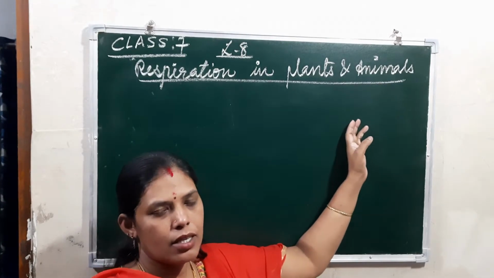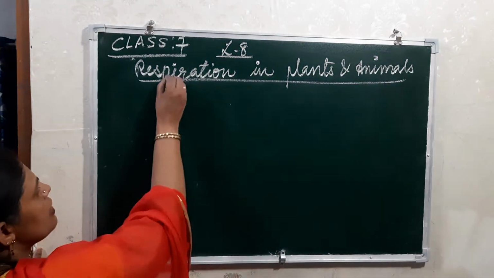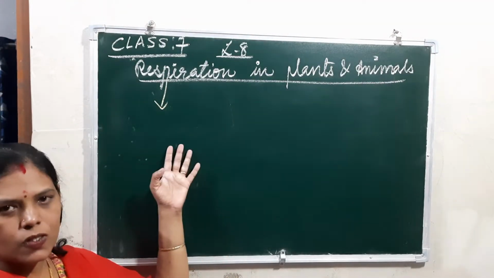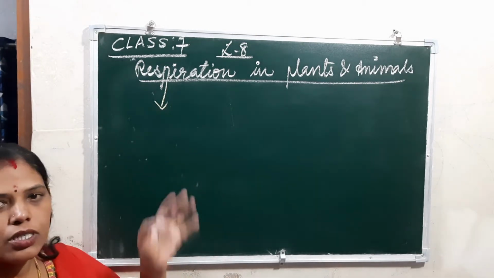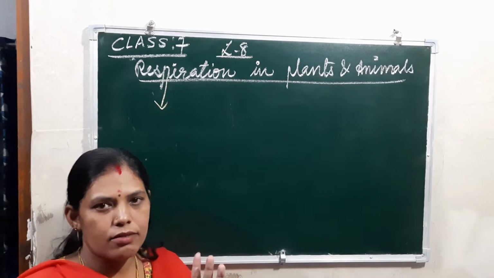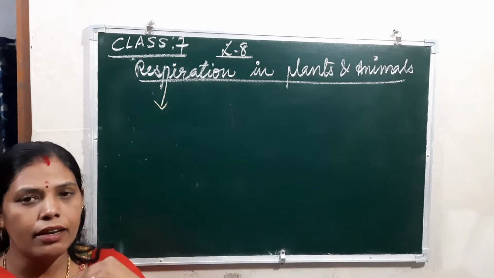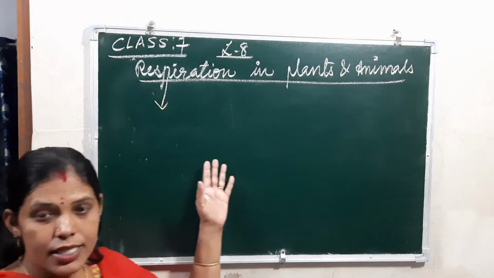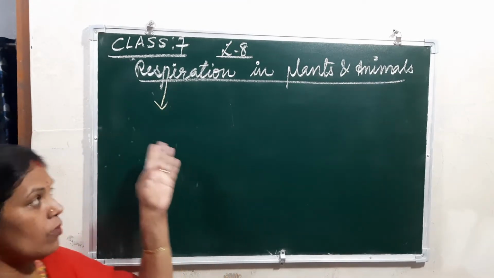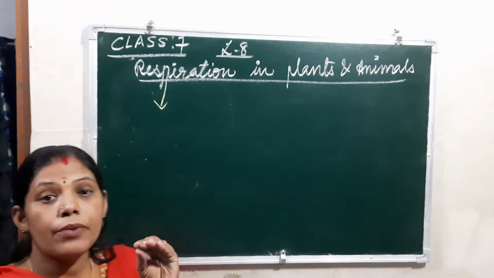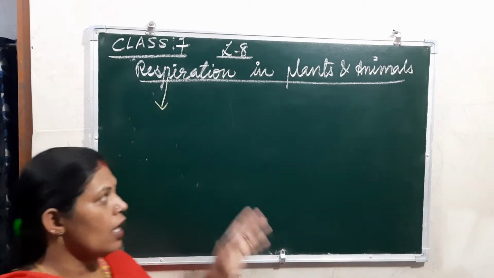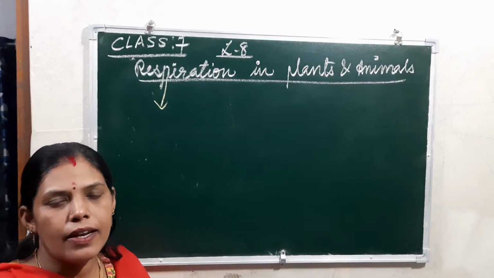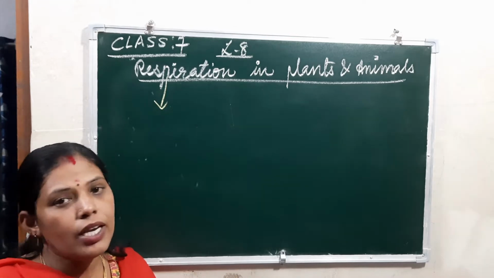So today we will start with the new chapter, lesson number 8, respiration in plants and animals. So children, tell me what is meant by respiration? Actually, it is the process in which there is an exchange of gases, that means oxygen is taken in and carbon dioxide is released out, which is combined with a number of chemical processes. Because of that process, the energy is released from the food which we consumed.